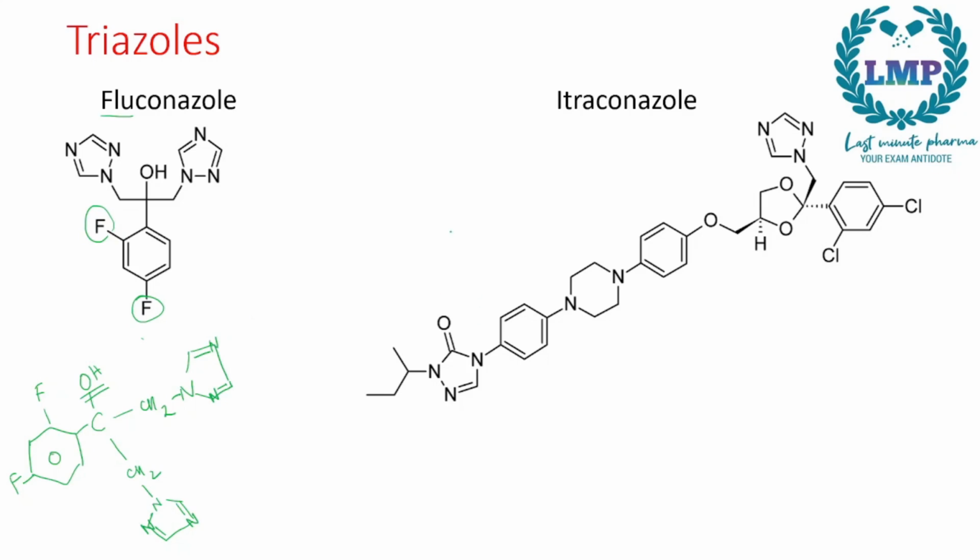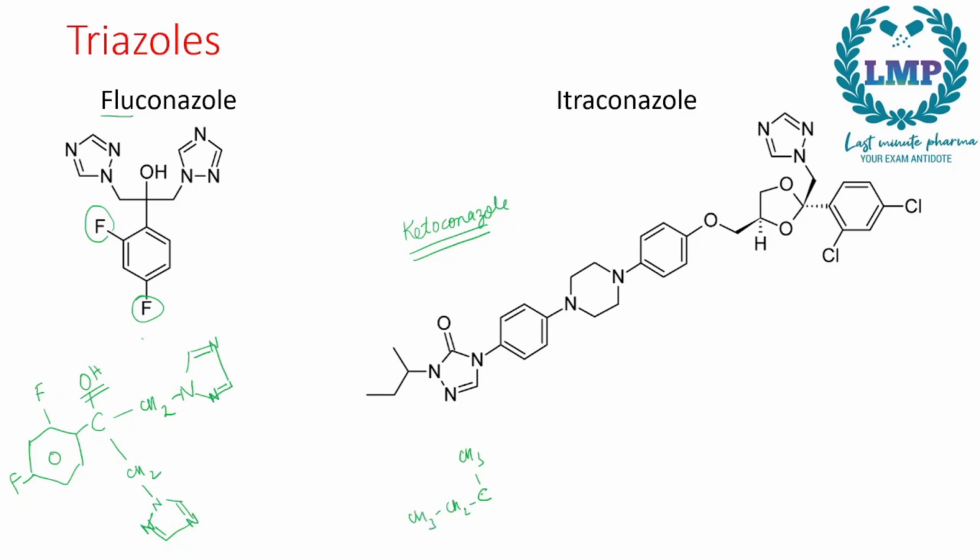In itraconazole, this is very similar to a ketoconazole, but the only difference here is, in this, instead of a ketone we have this compound over here. So we have a triazole with a ketone group. So we have a carbon attached to 1, 2, 3.